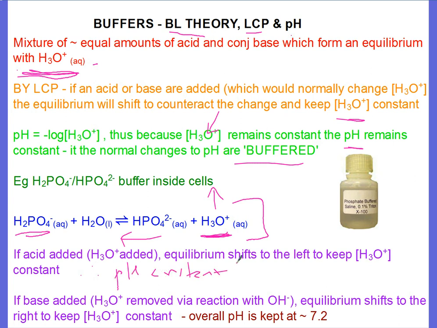Similarly, if you add a base, that means hydronium ions are being consumed. The equilibrium is going to shift to the right to replace those hydronium ions, which means once again the hydronium ion concentration stays constant, and therefore the pH stays constant. And that pH it stays at is approximately 7.2. That's what your body needs.